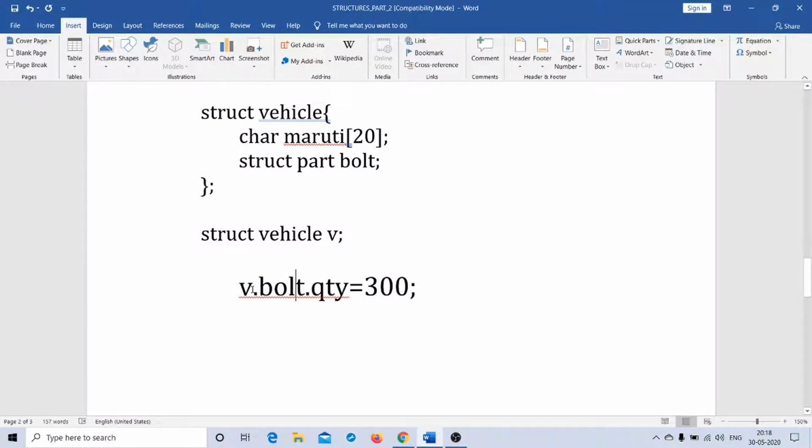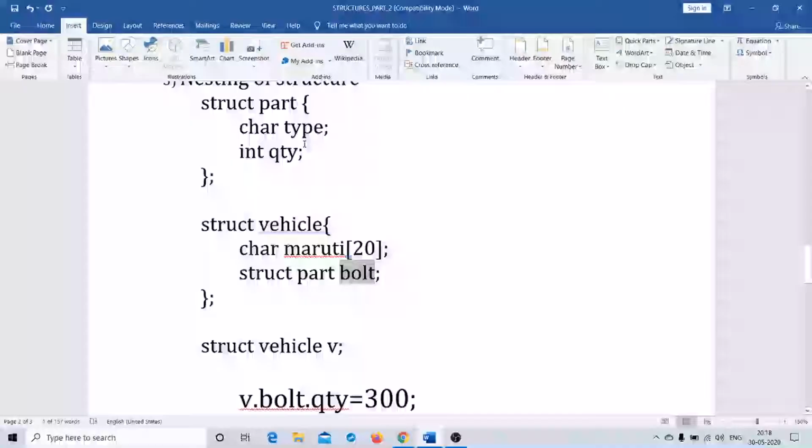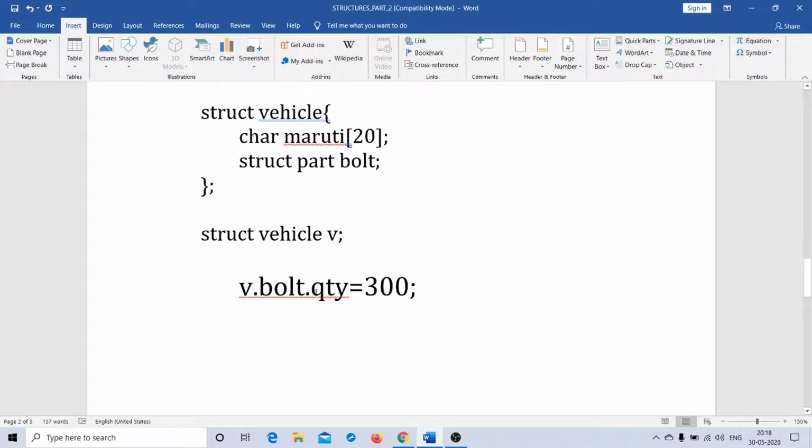So v is a structure variable of vehicle data type, and hence it can access these two. It is accessing the member element called bolt, which in turn acts as a structure variable for part. In part you have two member elements, type and quantity, and hence you say qty is equal to 300.